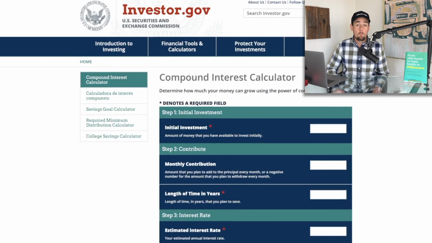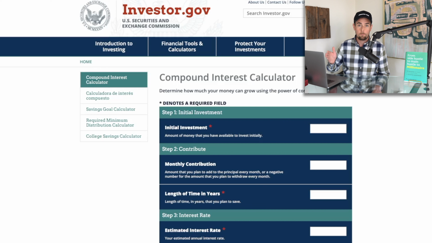We're going to take a look at the compound interest calculator here to show you how you can become a millionaire with a simple index fund strategy. But if you're already familiar with this, feel free to use the table of contents down below to skip ahead to the section on specific Fidelity index funds.